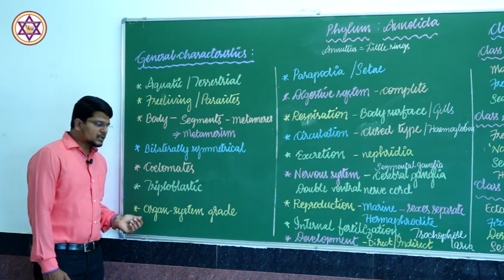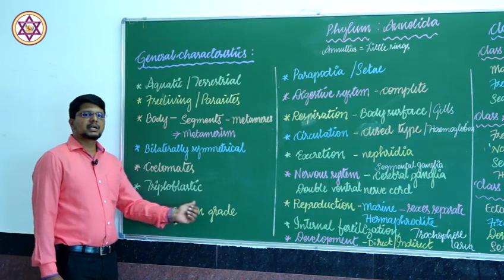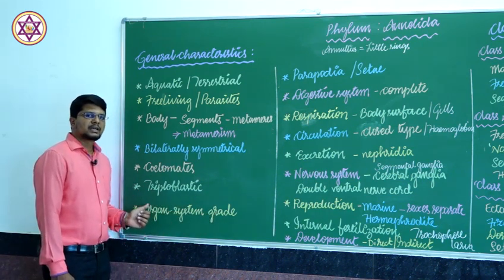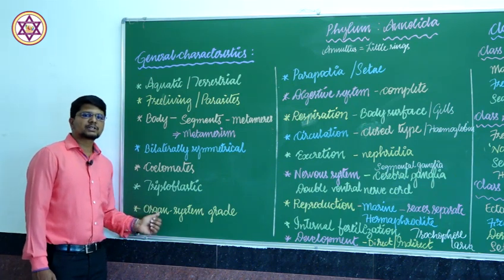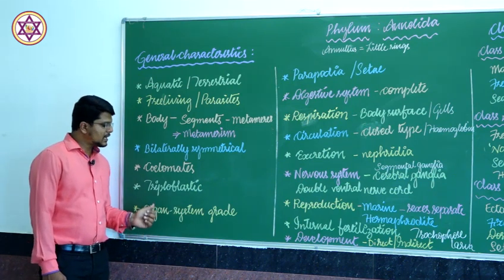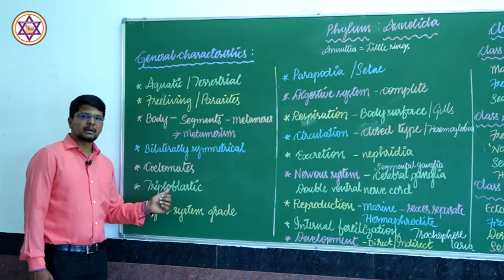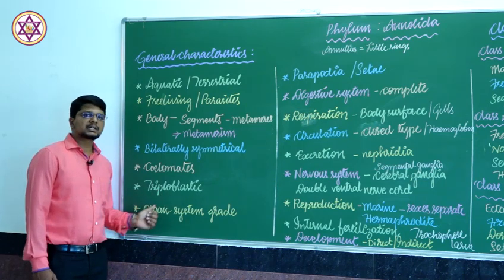The animals exhibit organ system grade of organization. Here all the organs are interconnected and they perform in a coordinated manner, which is known as organ system grade of organization.